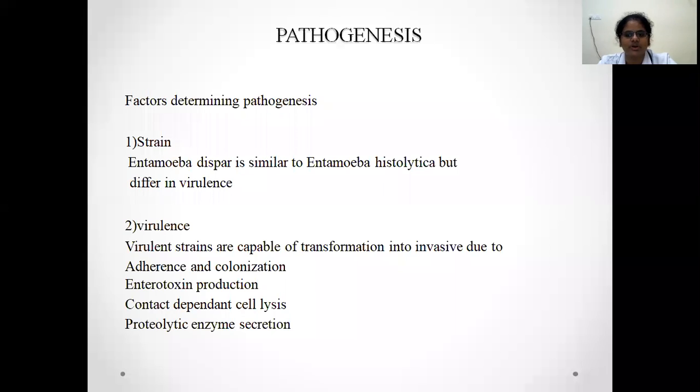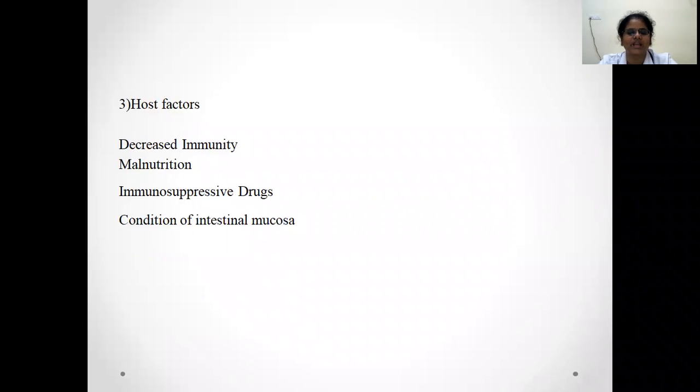Virulent strains are capable of transformation into invasive forms due to adherence and colonization, enterotoxin production, contact-dependent cell lysis, and proteolytic enzyme secretion. And what are the host factors which will determine the pathogenesis? One is decreased immunity or malnutrition, or use of immunosuppressive drugs and other associated intestinal conditions. These all will cause more disease, like these may be symptomatic patients.